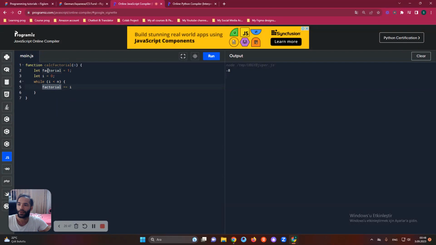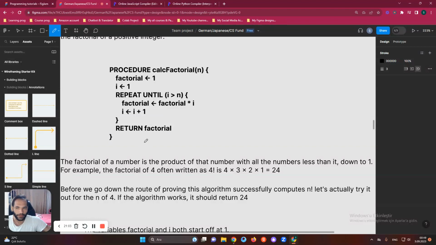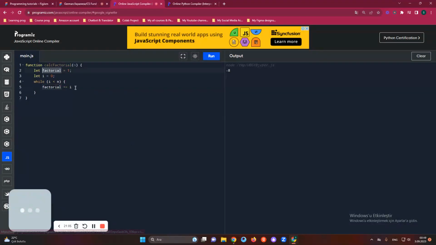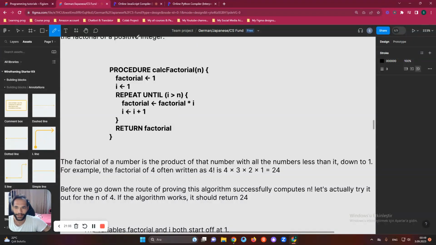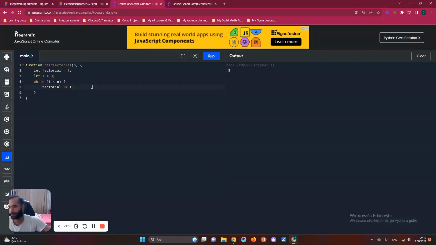So in this case, factorial will start as 1, and we will just multiply it with the repeating index, like 1 times 2, 1 times 3. It will just continue in that way, returning itself, okay? By the way, let me also make this i plus 1, because in each repetition there will be such a process.